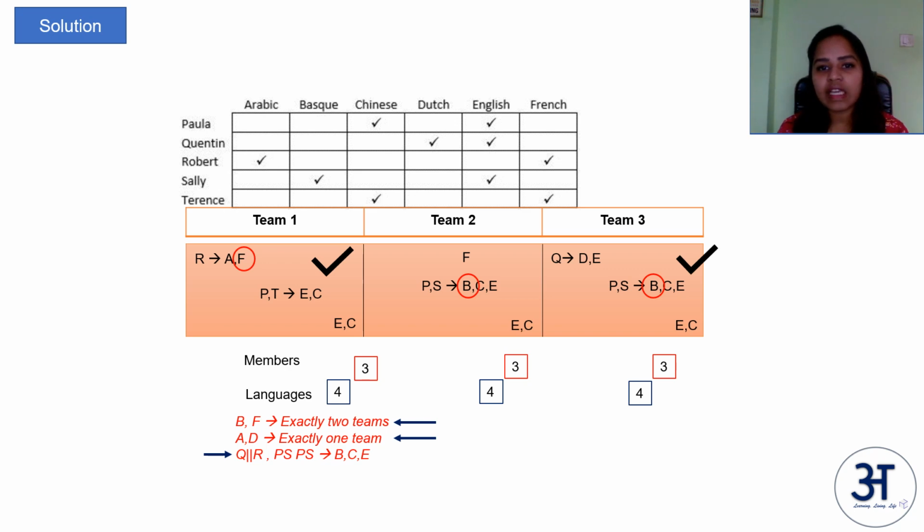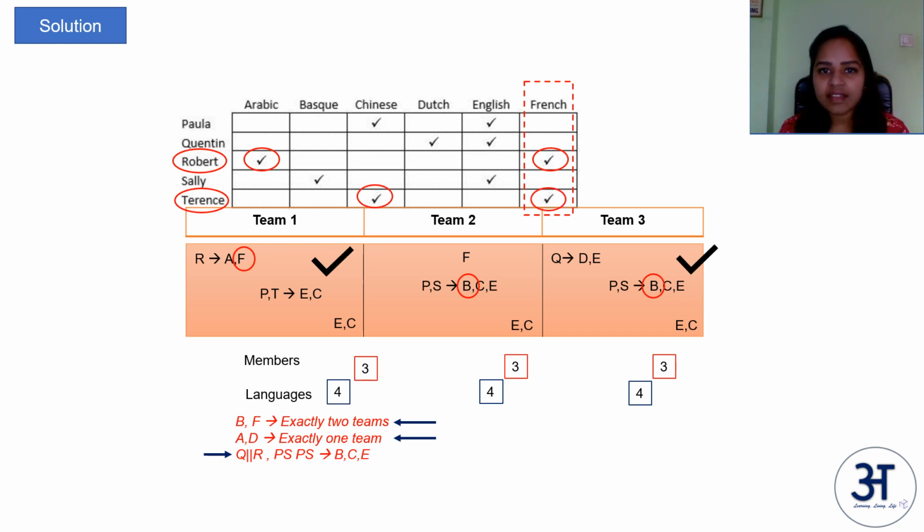In team 2, we got the languages as F, B, C and E. So I'll take the language F because we already have B, C and E. Whoever is the new member should definitely speak the language F, and it can speak some of the languages of B, C and E. So R and T speak F. Now R speaks A as well, but in team 2's 4 languages, A is not one of the languages. So R cannot be a member of team 2. So T should be a member of team 2.